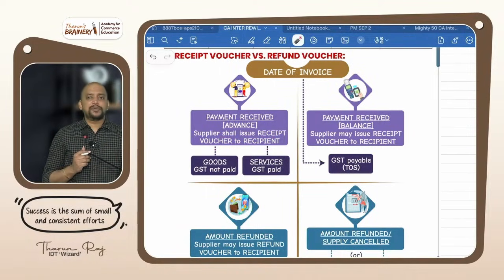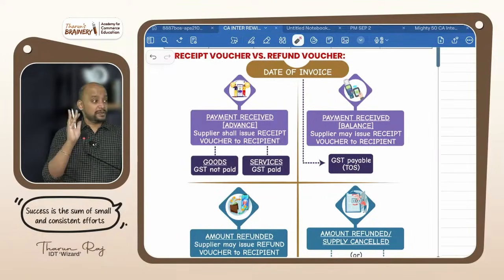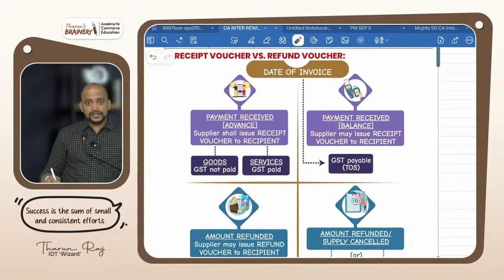Suppose it is goods, will they pay GST on advance? No. But if it is services, they will pay GST on advance? Yes. Why will they not pay GST on advance in case of goods? Because the time of supply in case of goods is the due date or actual date, whichever is earlier. So they will not pay GST on advance. But on services, they will pay GST on advance.